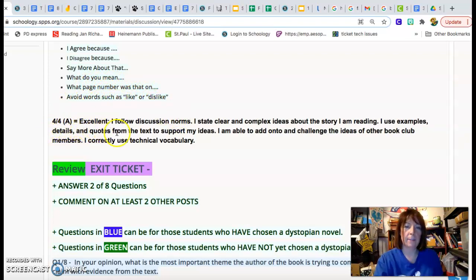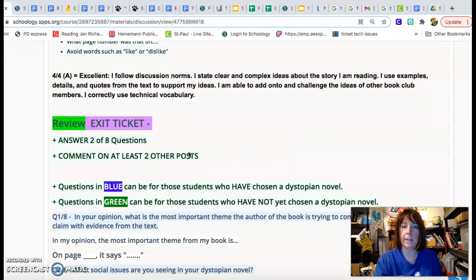4 out of 4, excellent. I follow discussion norms. I state clear and complex ideas about the story I'm reading. I use examples, details, and quotes from the text to support my ideas. I'm able to add onto and challenge the ideas of other book club members. I correctly use technical vocabulary.